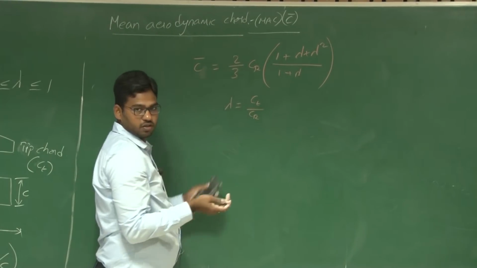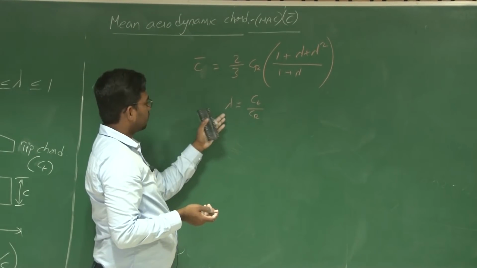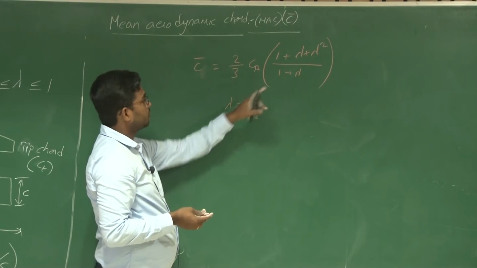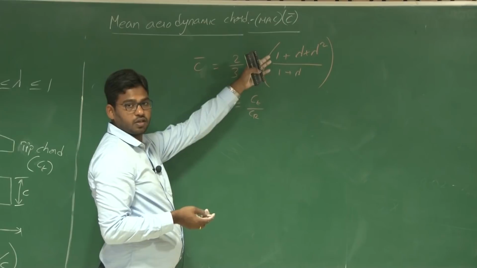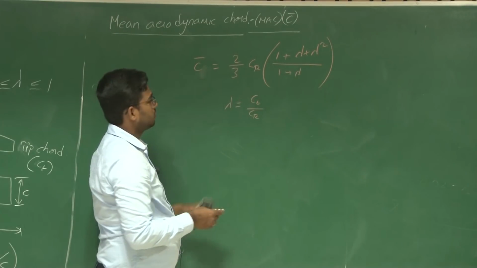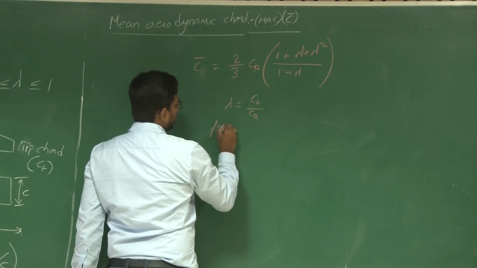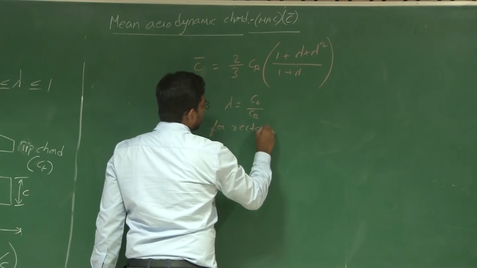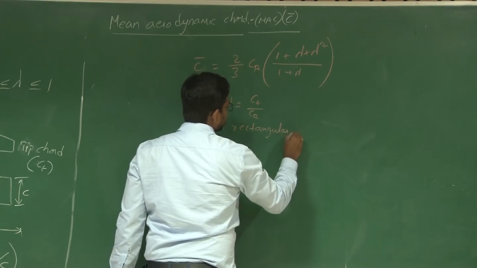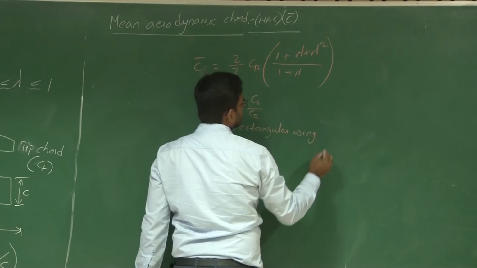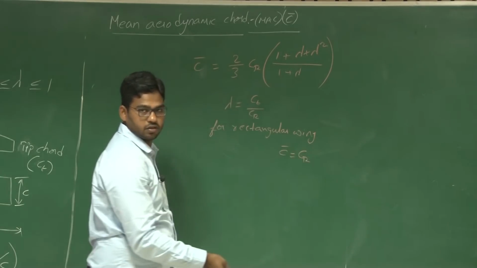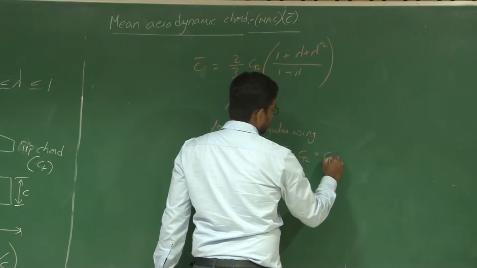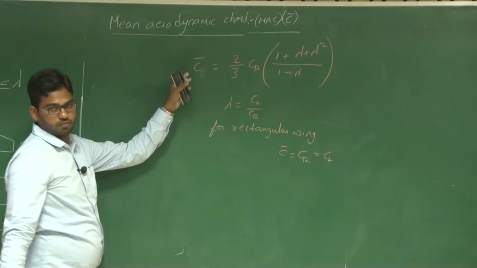It is equal to C root. So what is lambda? 2 by 3 into CR into 3 by 2. For a rectangular wing, C bar is equal to CR is equal to CT. You can verify this from this equation.